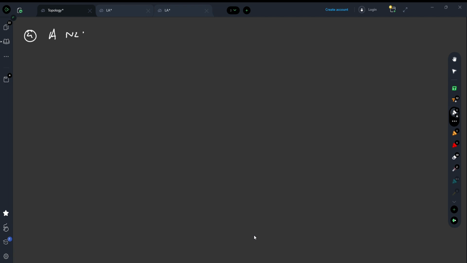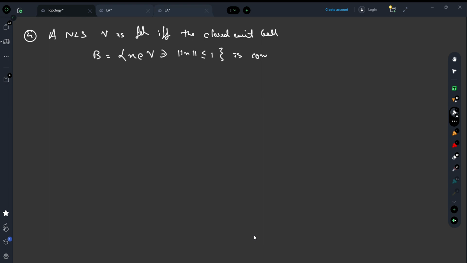A normed linear space V is finite dimensional if and only if the closed unit ball B, which has elements from V, that is vectors x from V such that the norm of x is less than or equal to 1, is compact.